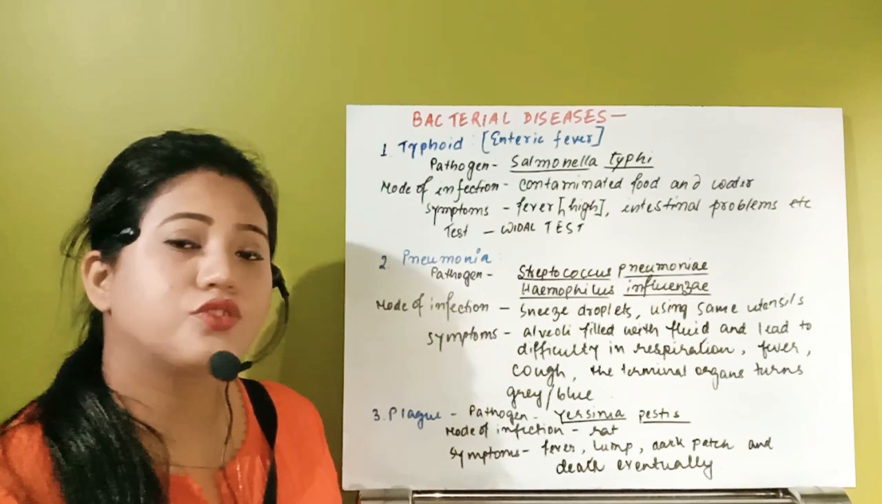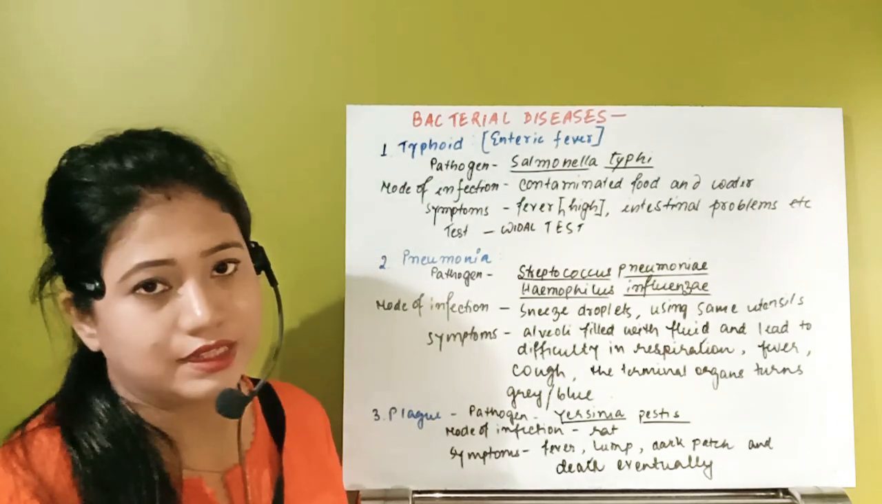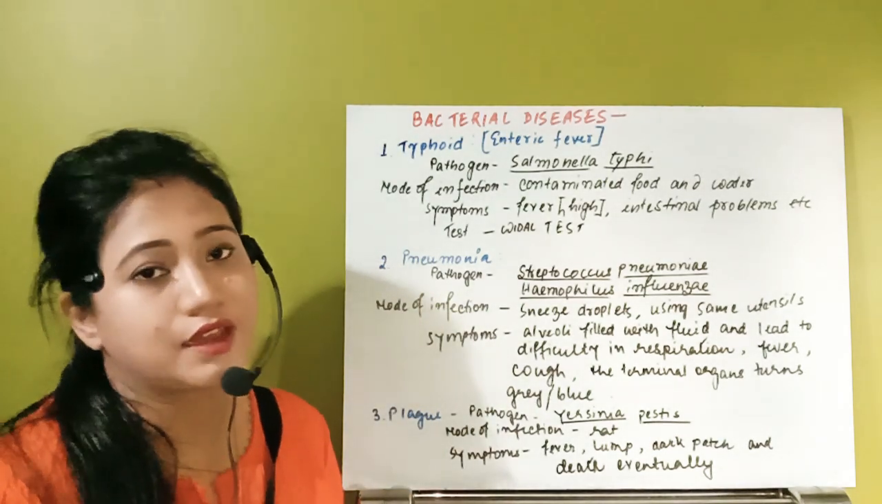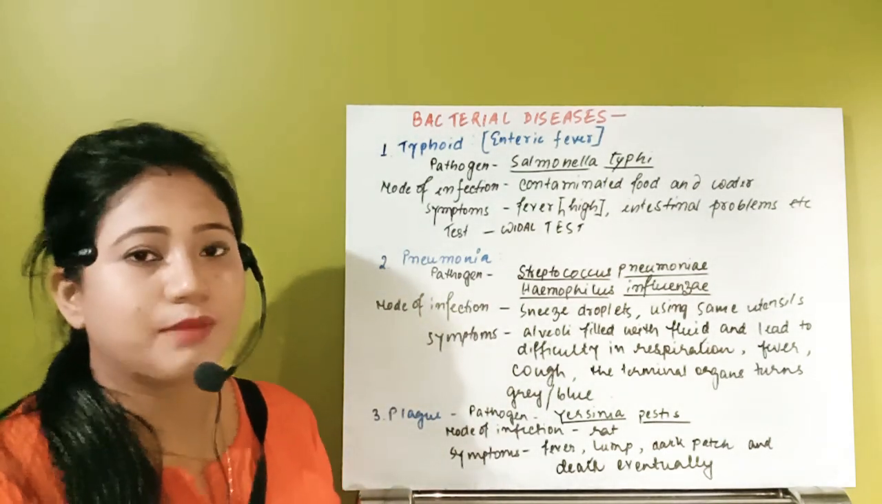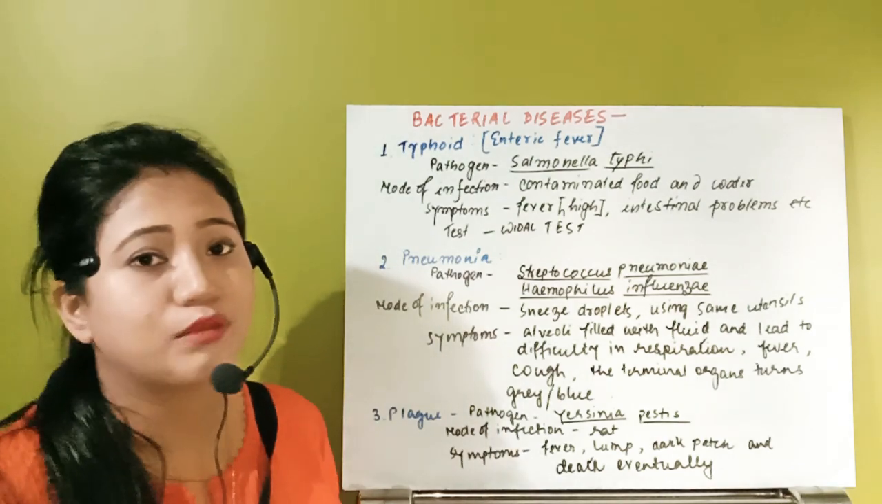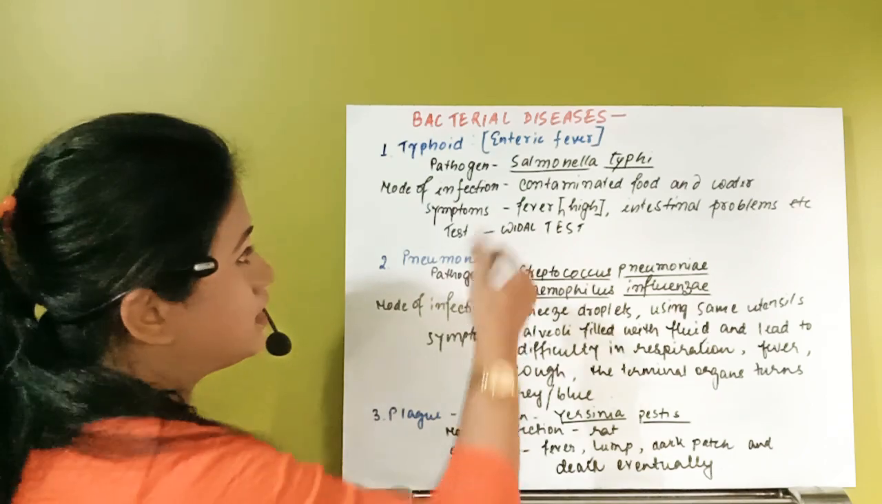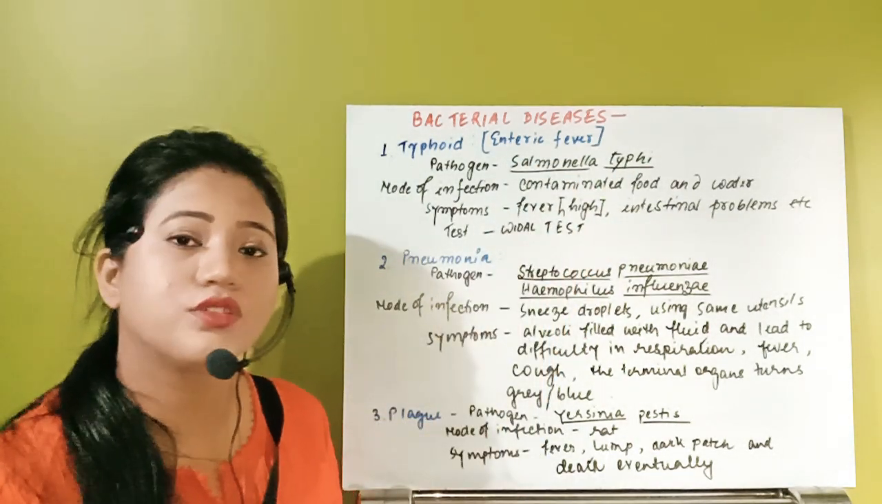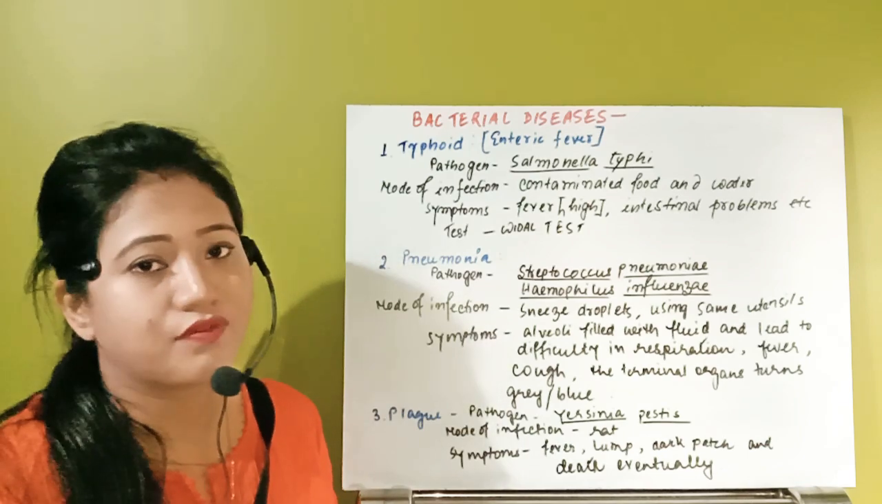On that, first of all, we'll take the bacterial diseases. So let's start the bacterial diseases. The first disease is typhoid. The typhoid disease is caused by a pathogen. That pathogen is Salmonella typhi. It's a scientific name. Remember, you have to write it separately, underline it separately. So the causative organism is Salmonella typhi.